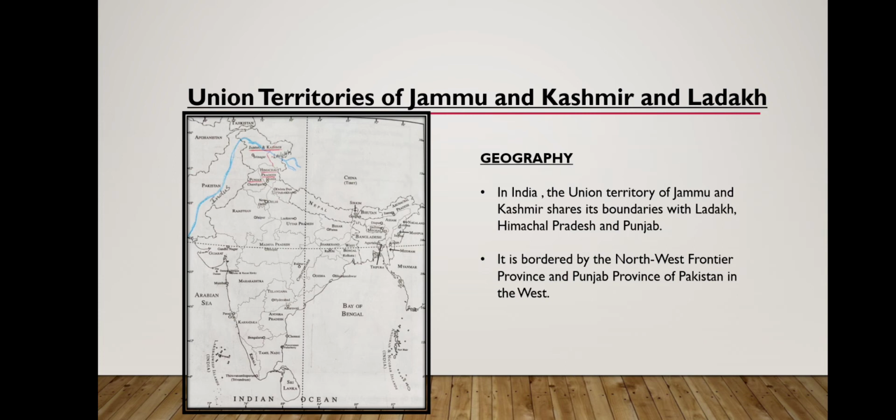So before knowing about the particular state or particular territory or any kind of the states, first we want to know the geography, means geographical land. So how is it in the union territories when we talk about. In India, the union territory of Jammu and Kashmir shares its boundaries with Ladakh, Himachal Pradesh and Punjab, and is bordered by the northwest frontier provinces and the Punjab province of Pakistan in the west.